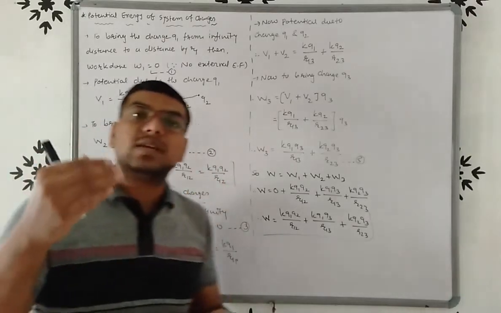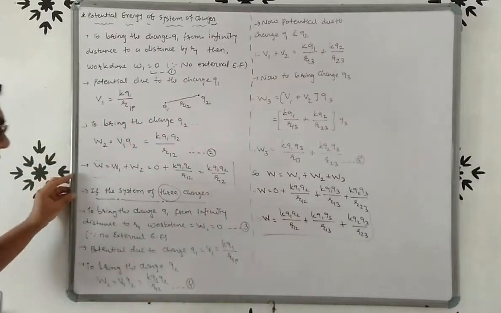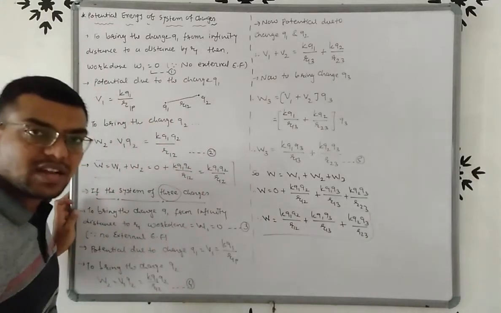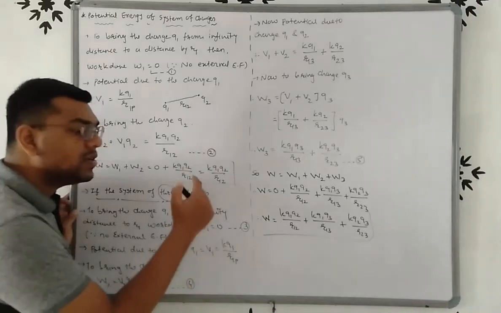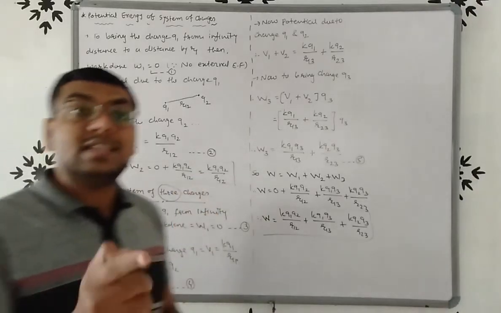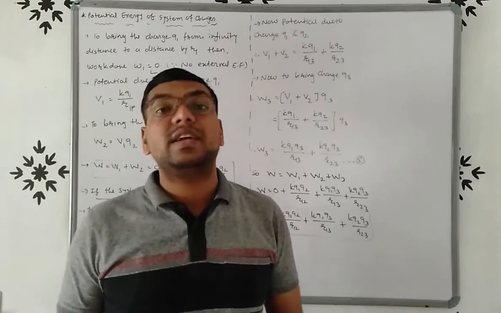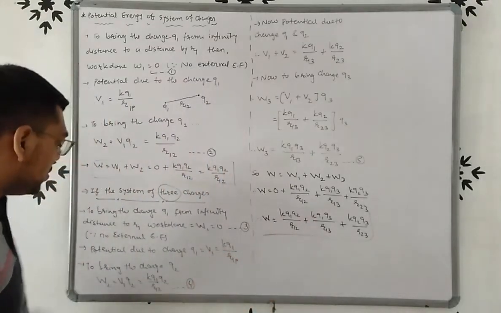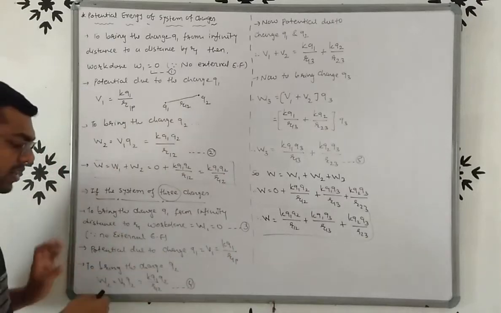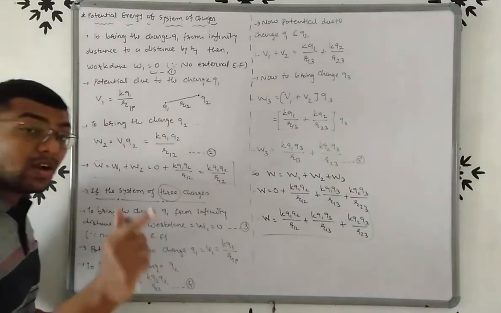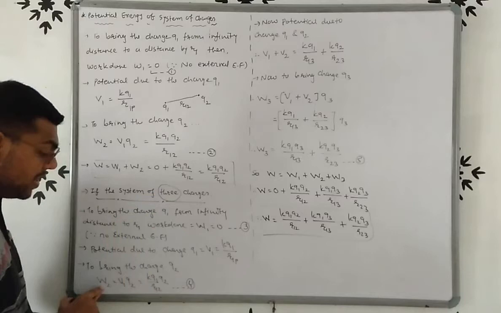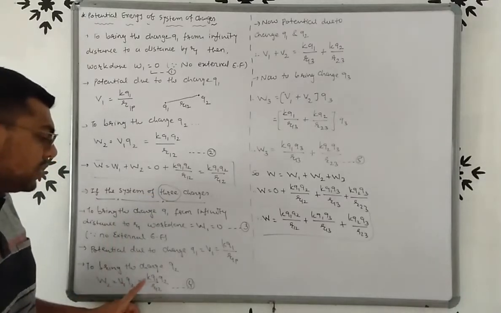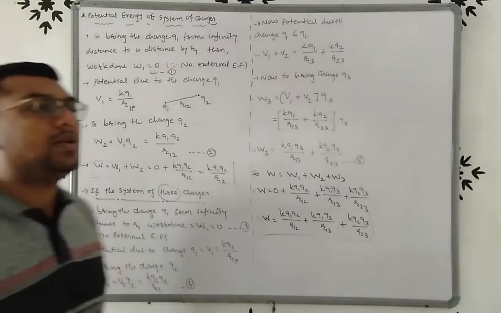Now if there is a system of three charges, then we first bring charge Q1. We already know that there is no external electric field, so W1 is 0. Now there is a potential due to charge Q1, that is V1 equal to KQ1 upon R1P. To bring the charge Q2, there is a field of charge Q1, so W2 is equal to V1 into Q2, that is KQ1Q2 upon R12.